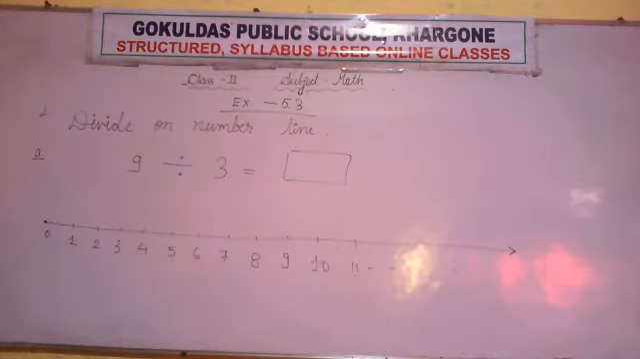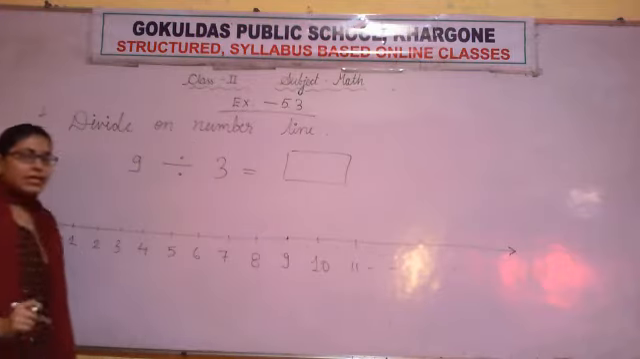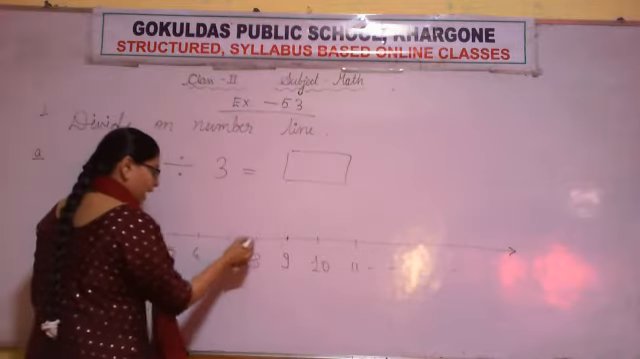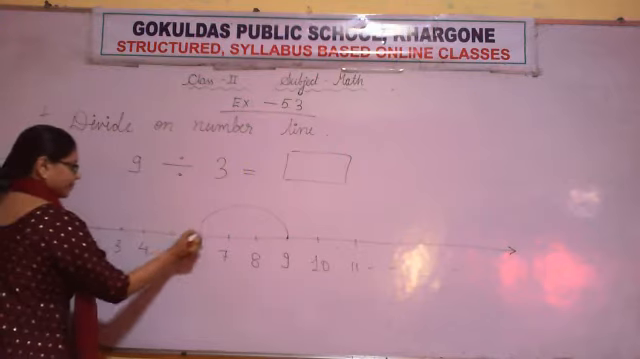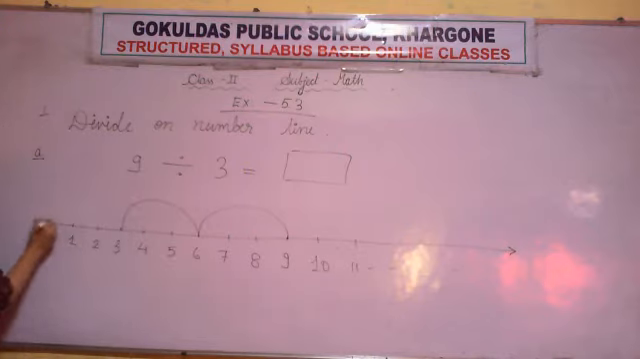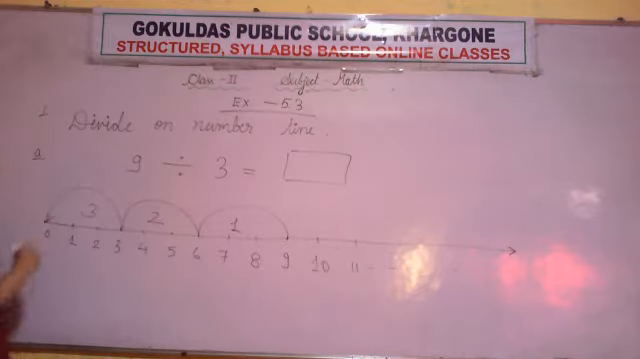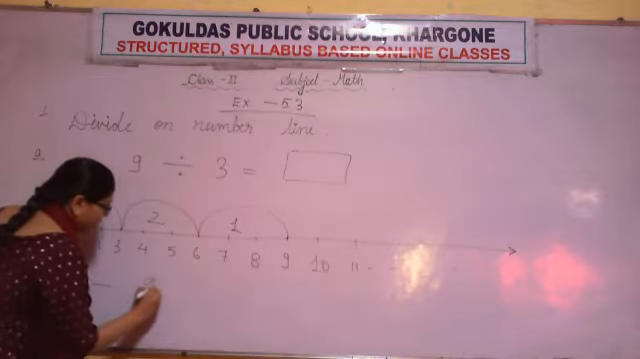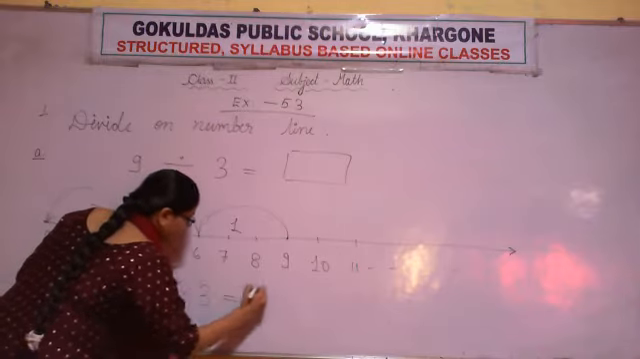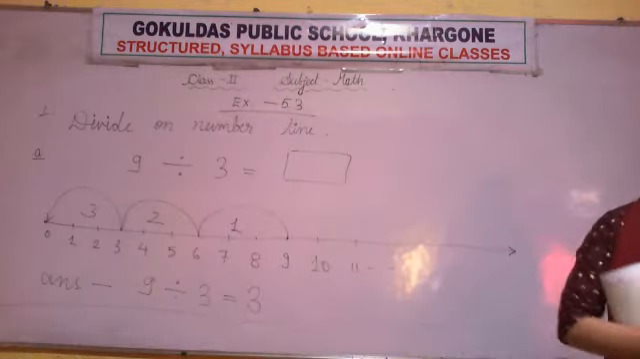Now our question is 9 divided by 3. It means we will start from number 9. Divided by 3 means we will skip 3 numbers. So 1, 2 and 3. 1, 2 and 3. Once again 1, 2 and 3. We reach 0, so here we will stop. How many times have we jumped? 1, 2 and 3. We have jumped 3 times, so 3 is our answer. So let's write the answer. 9 divided by 3 is equal to 3. All of you note down.